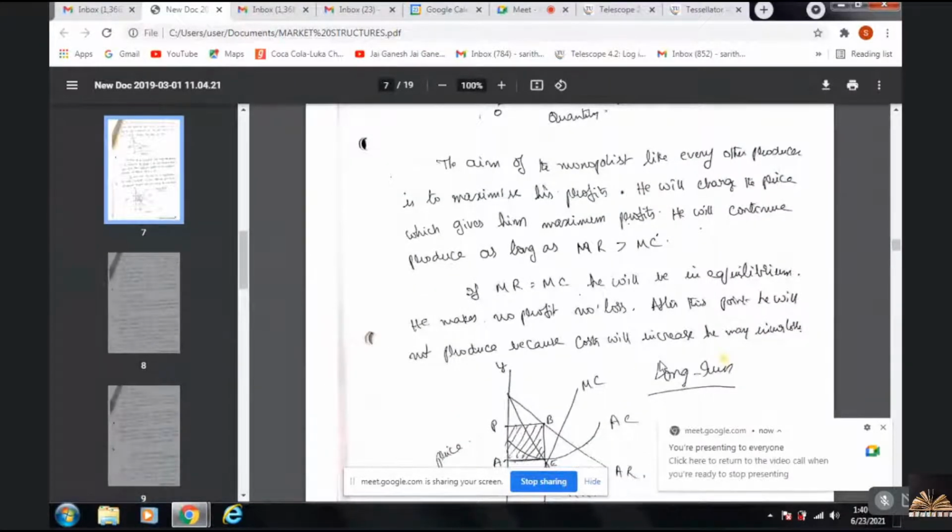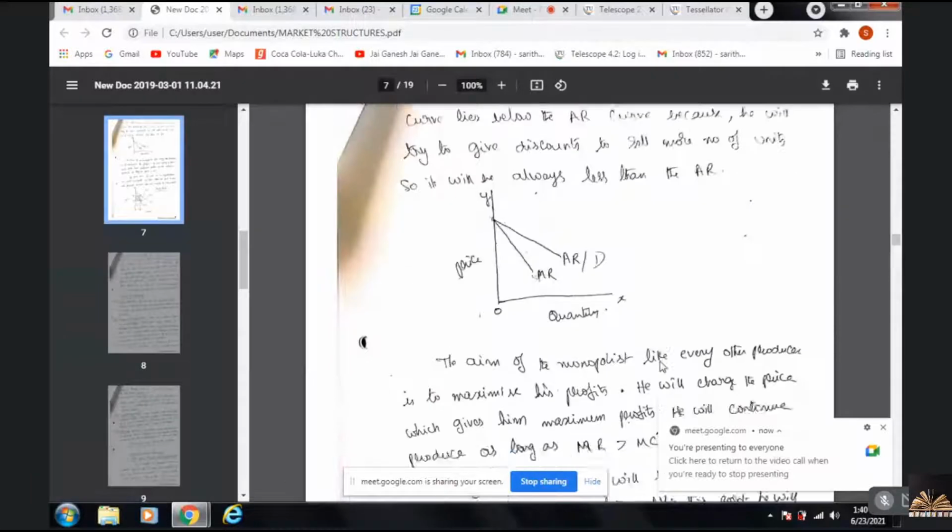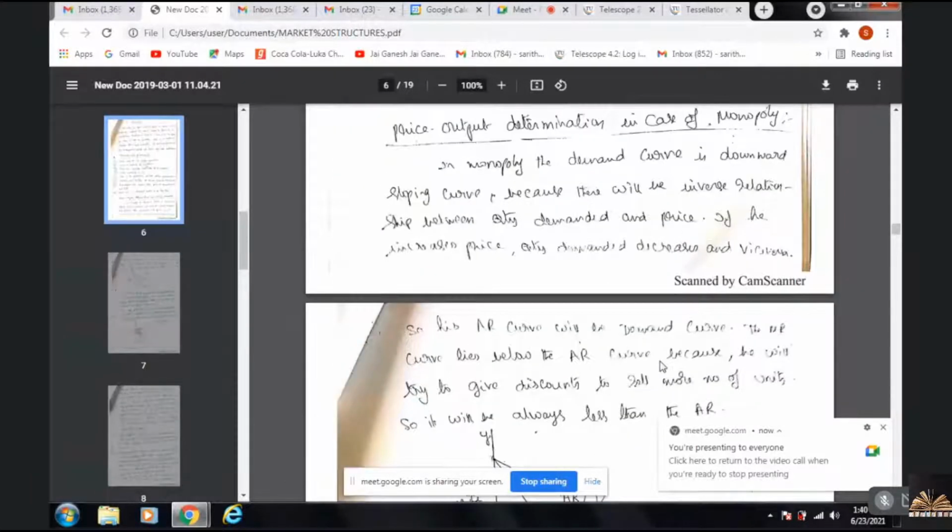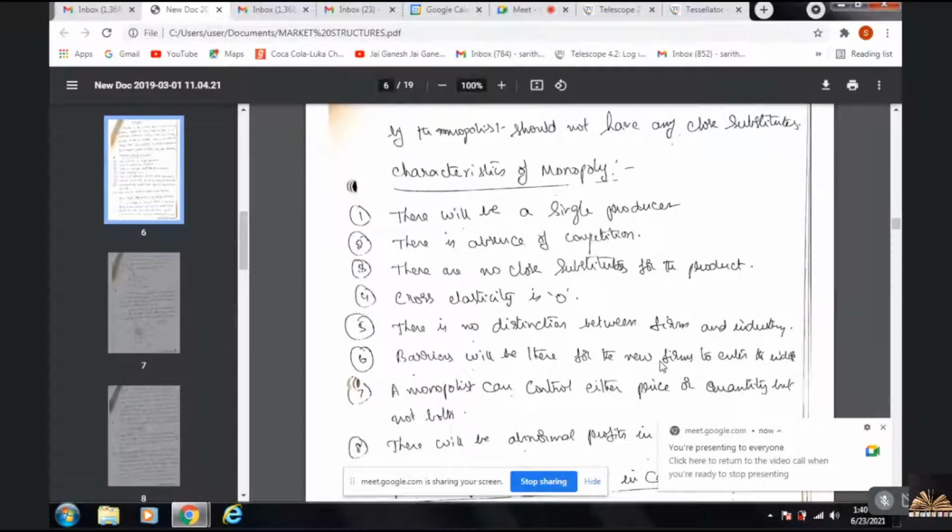So this is what a monopoly is: a single seller. And we have 8 features in monopoly: single seller, absence of competition, no close substitutes, cross elasticity is zero.